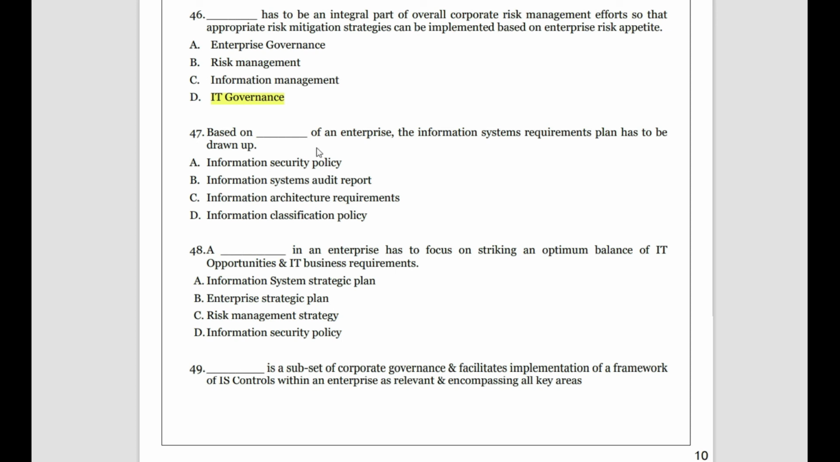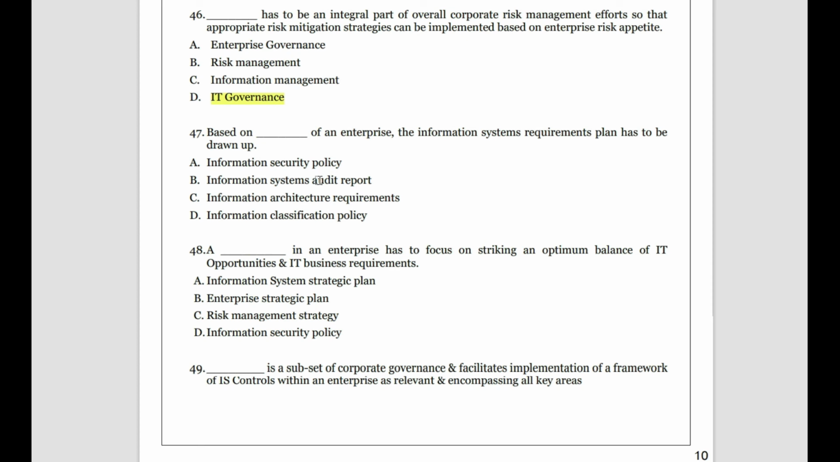Then, based upon dash of the enterprise, the information system requirement plan has to be drawn. So based upon what will you draw the information system requirement? Based upon the architecture; we don't draw the information system based upon security. Threat exists in everything that we do. So depending upon the risk, we don't draw the requirement plan. Depending upon the audit report, we don't draw the requirement plan. Depending upon the classification of the information, we don't draw the requirement plan. Requirement means what the company needs, what the organization needs.